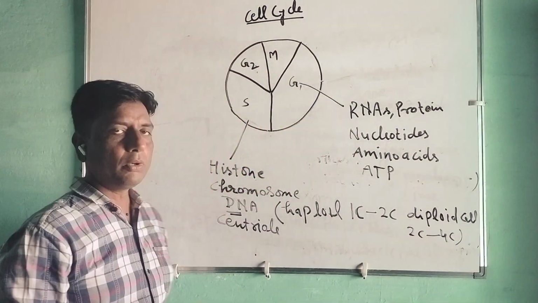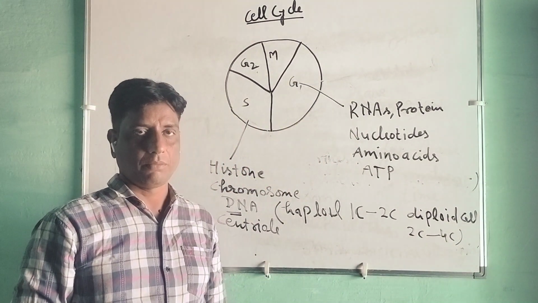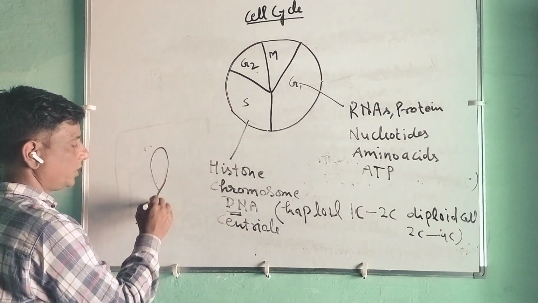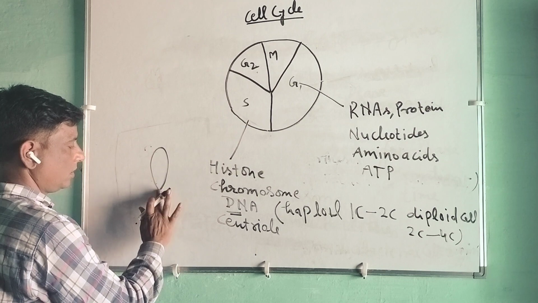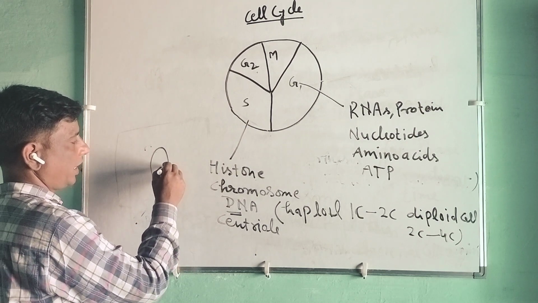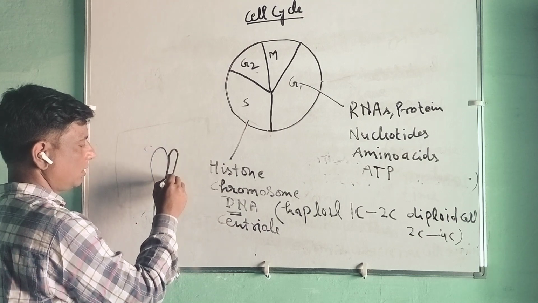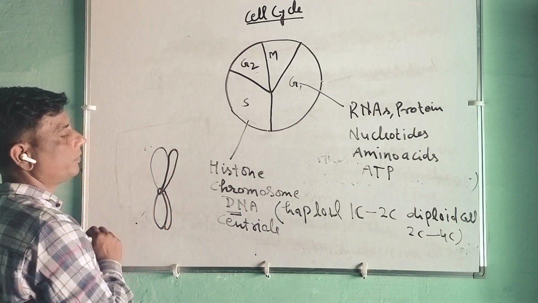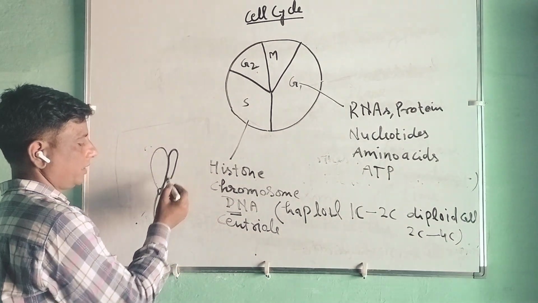But the chromosome number will remain the same. How? Sister chromatid formation will take place. This is the chromatin fiber, and here sister chromatid formation will take place like this.